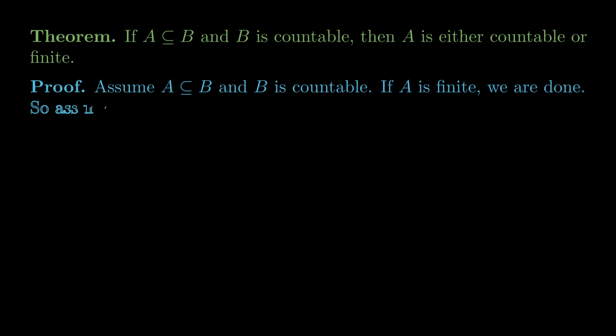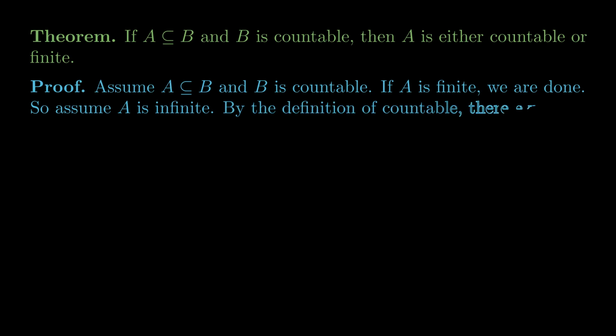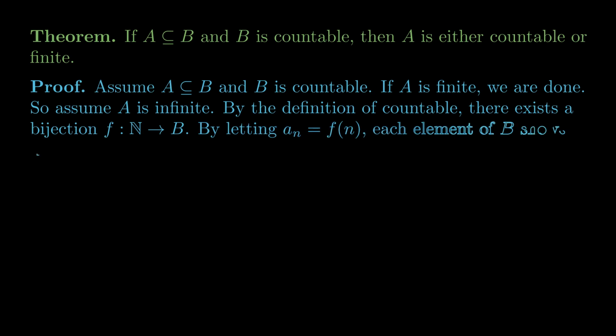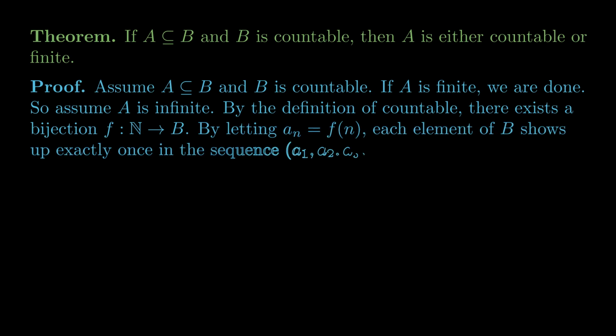If A is finite, we're done, so assume A is infinite. By the definition of countable, there exists a bijection f from the naturals to B. We'd like to describe a new function that's a bijection from the naturals to A. By letting a sub n equal f of n, we could think of f as a function that sorts all of the elements of B into a sequence, where each element shows up exactly once.